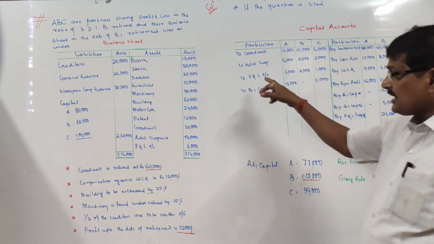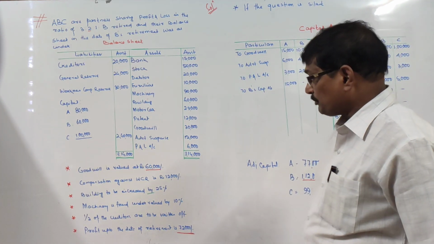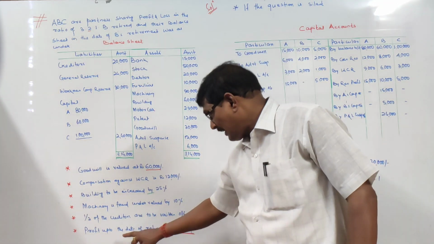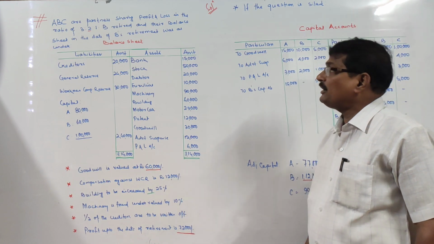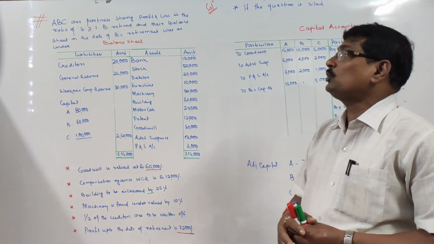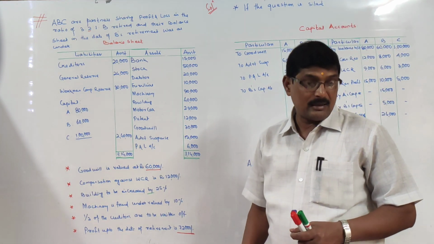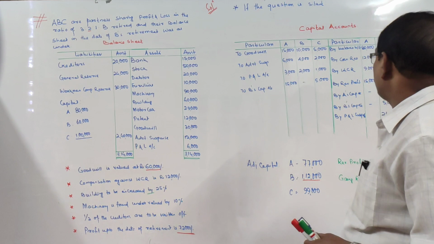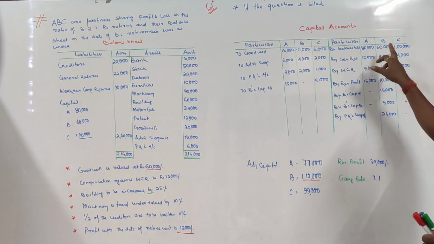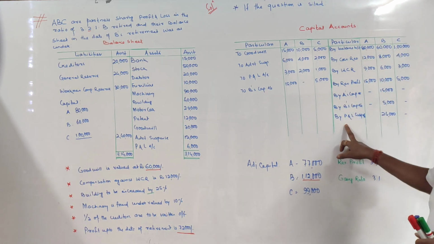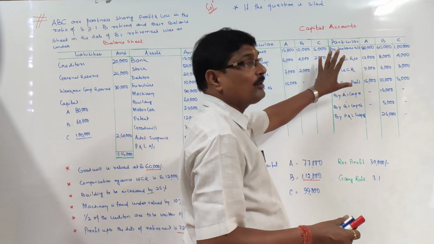Right. And you see there is an item here, it is given that the profit up to the date of retirement was 72,000. Profit up to the date of retirement was 72,000, and B is entitled to 2/6 share. So 72,000 into 2/6 comes to 24,000, and that is to be credited to B's capital account. It will be credited by the profit and loss expense account by 24,000. Right. So this is all about the credits.